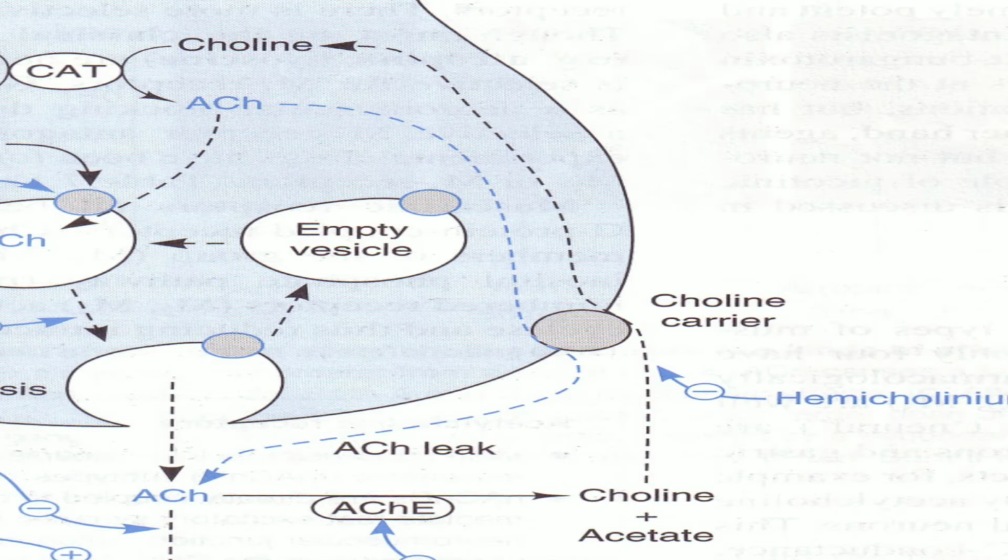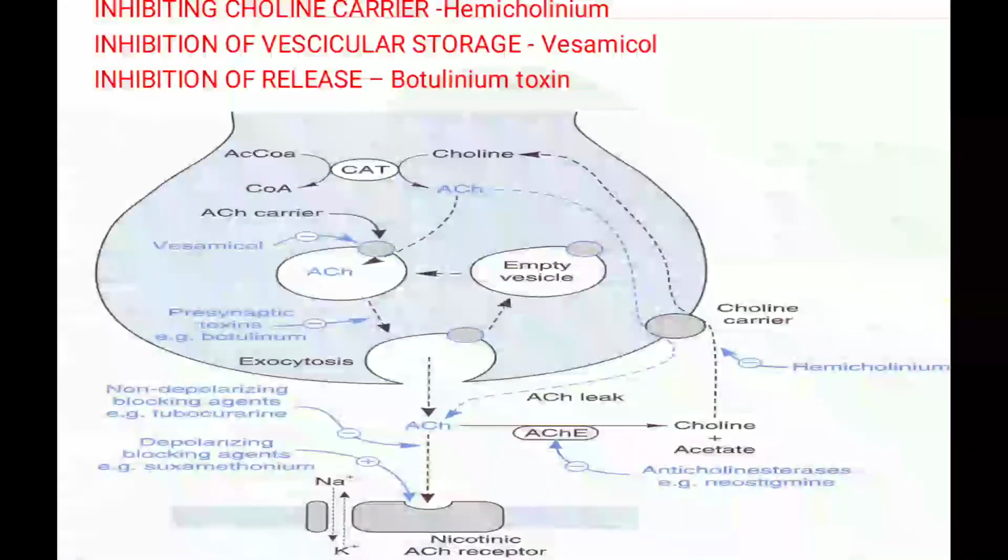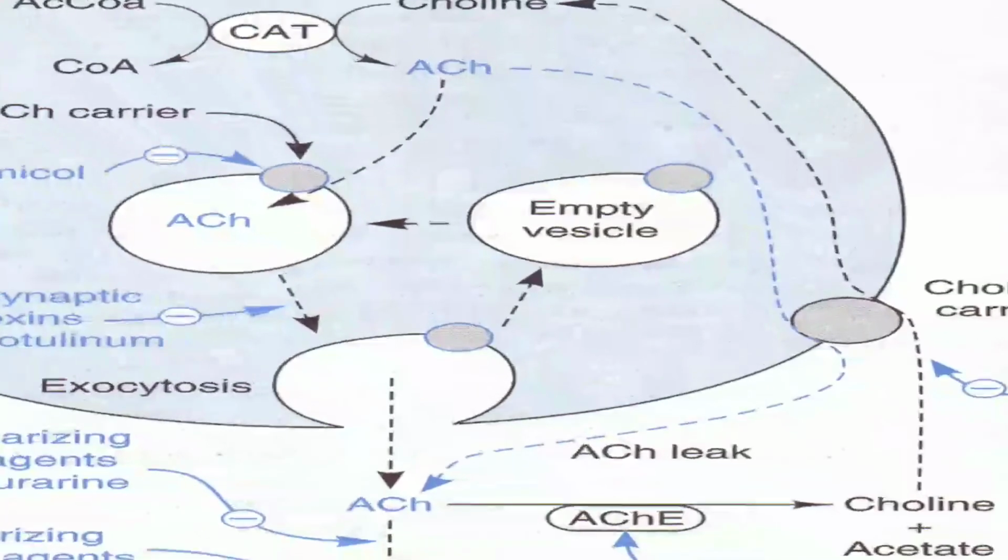But the hemicholinium will inhibit this carrier protein, the choline carrier protein. What happens when it is inhibited? There is no reuptake of this choline. So when it is not recirculated, there will be a deficiency of choline for the synthesis of acetylcholine. Eventually that will affect the synthesis of acetylcholine, so the acetylcholine level will be depleted in the cholinergic nerve endings.